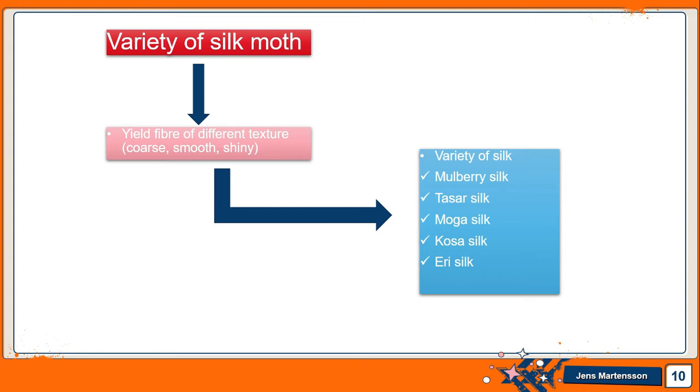A different breed of silk moth yields a fiber of a different texture, either smooth, shiny or coarse. And from there we get different varieties of silk. What are they? Mulberry, Tasar, Muga, Kosa and Eri. These are the varieties of silk that we get from different breeds of silk moth. So now let's move on to how we get silk from the silk moth.